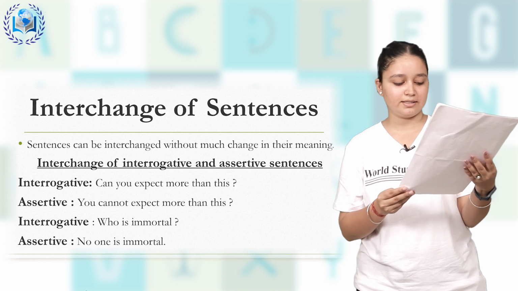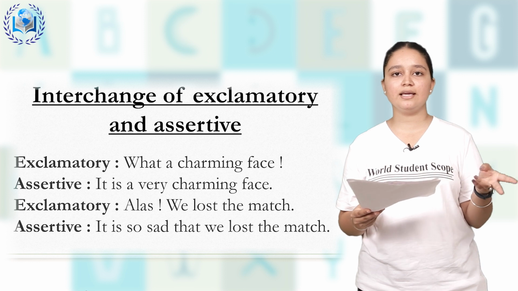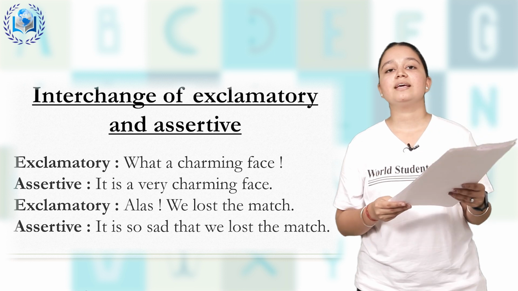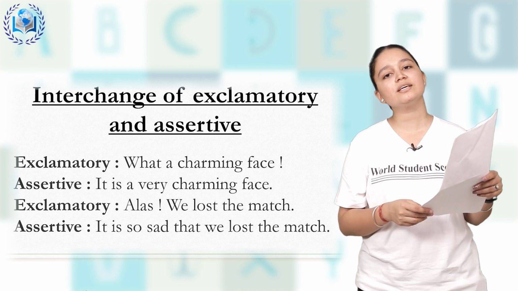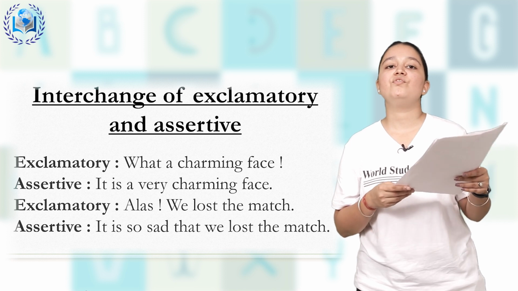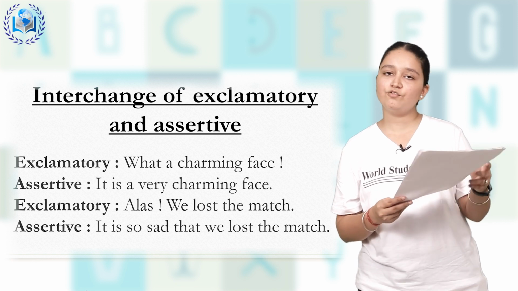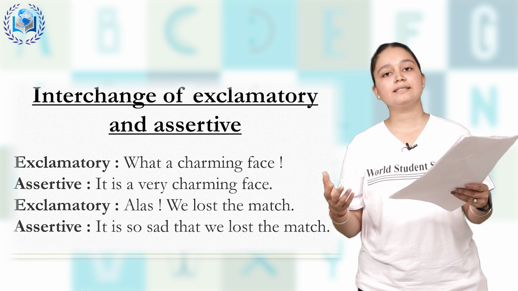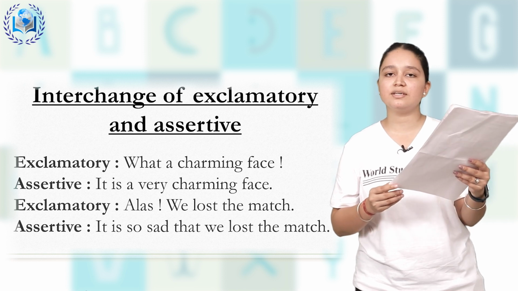Now how do we interchange exclamatory and assertive? How can we change exclamatory sentences into assertive sentences? If in exclamatory I am saying, oh what a charming face, how can we change it into assertive? In assertive I would say, it is a very charming face. Means the meaning is the same in both sentences. In the first one, exclamatory, they were saying what a charming face, and in assertive also it is saying that it's a very charming face. So there is no change in the meaning of the sentence.